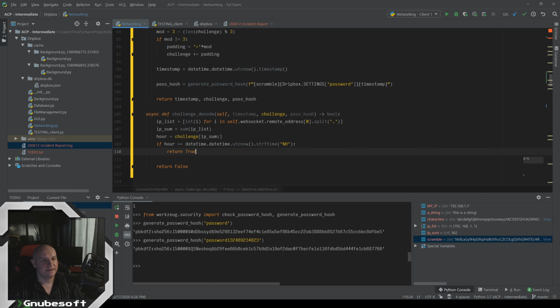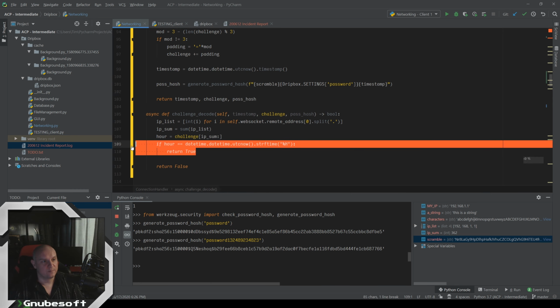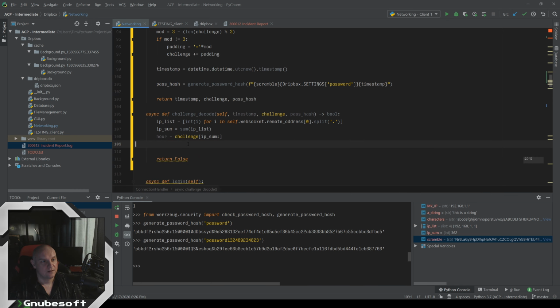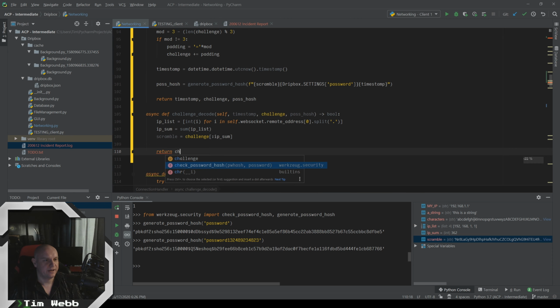And now, instead of worrying about the hour, we want to do the reverse of this, where we grab that whole big nonsense. So instead of skipping all the nonsense, we want to grab the nonsense and call that our scramble. And we know all the other information here, so now we can just return what is the result of doing a check password hash.